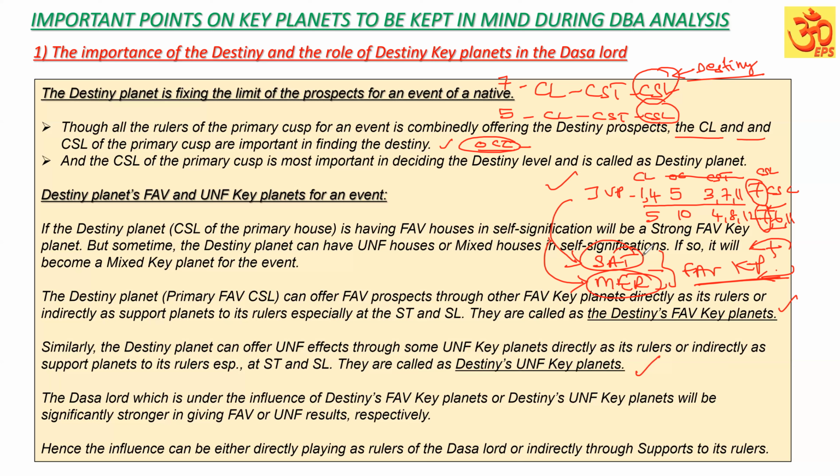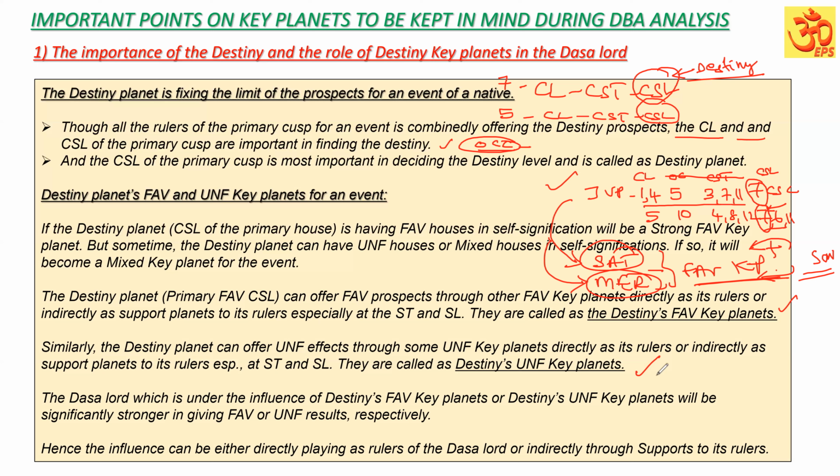So, the destiny planet which is favoring the destiny is Saturn. The planet which is reducing the strength of the destiny is, for example, Mercury. Suppose that the Sun is also there in support, and is unfavorable. So Mercury is additionally getting the unfavorable support from the Sun. So now the favorable key planet of the destiny is Jupiter, because Jupiter itself is a favorable key planet, and Saturn, and the unfavorable key planets of the destiny are Mercury and the Sun.